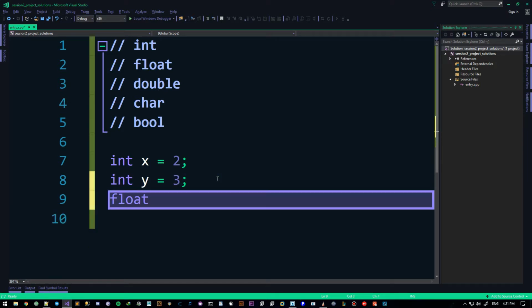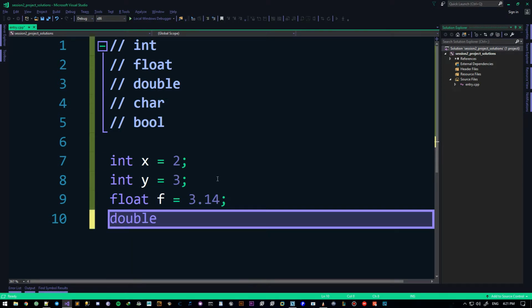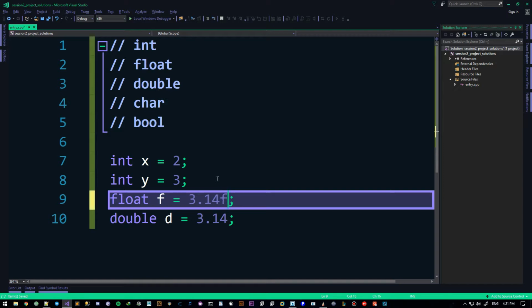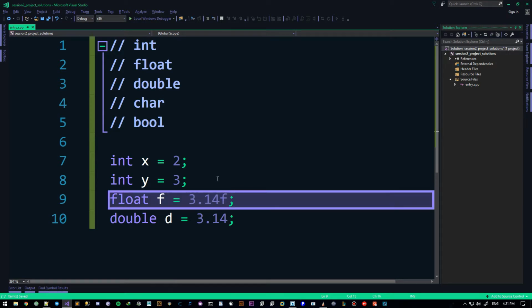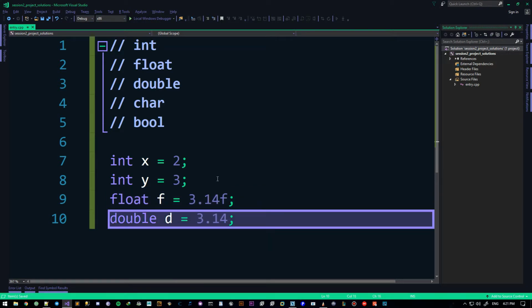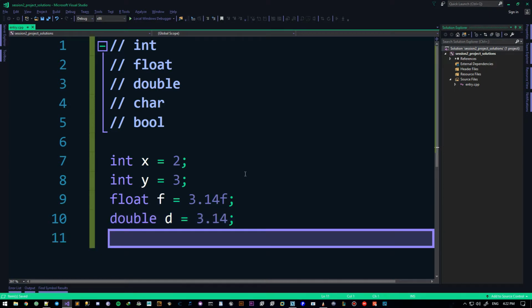We can have a float f equals, I'm going to be super cliche, 3.14. We can also have a double, d equals, again, 3.14. But the difference between a double and a float is that we need to always put an f. It's good practice to put an f at the end. We will talk about why we should put an f at the end of a float number when we get to pointers, not just yet. Don't worry, guys. Pointers are just a huge topic to cover. It's easy. It's not that hard. Nothing is. With enough practice, everything is easy.